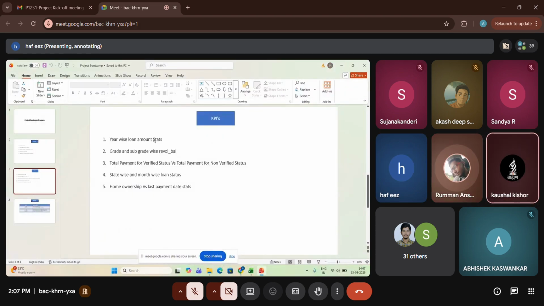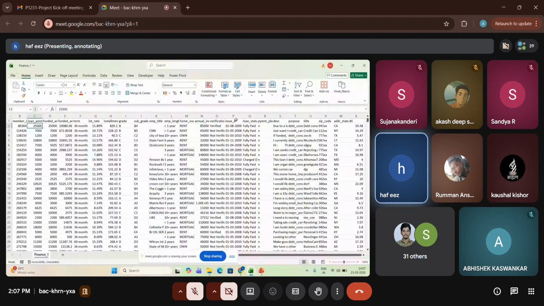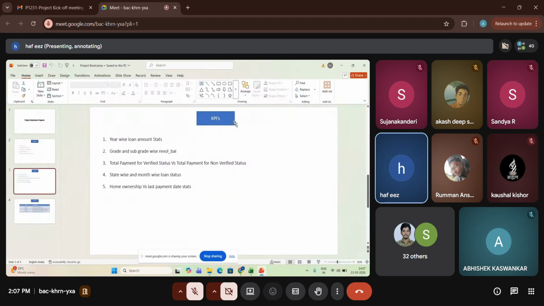So which column do we have to use to get the year? We have this T column called issue date. And loan amount is over here in the C column. Clear? Yes, sir.